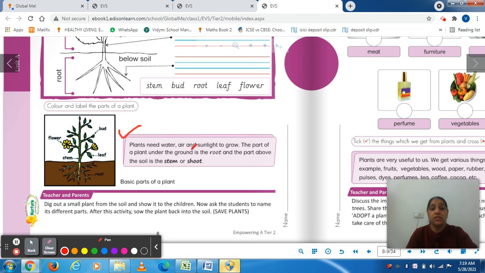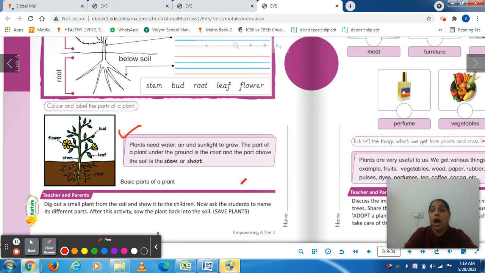Plants need water, air and sunlight to grow. Whenever we plant a plant, whenever we put a seed into the ground, what do we do? We give water to the plants. Yes, we always give water to the plants.